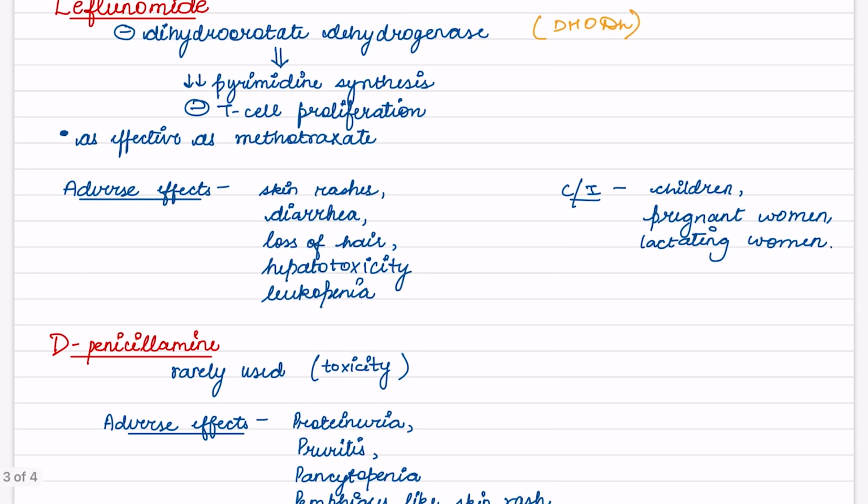Now next we have leflunomide. It inhibits the enzyme dihydroorotate dehydrogenase, due to which pyrimidine synthesis decreases and T cell proliferation is inhibited. It is as effective as methotrexate. Adverse effects are skin rashes, diarrhea, loss of hair, hepatotoxicity and leukopenia. Contraindications are children, pregnant women and lactating women.